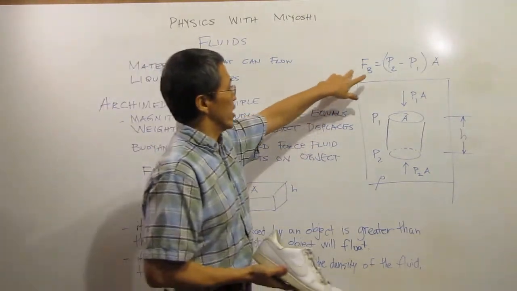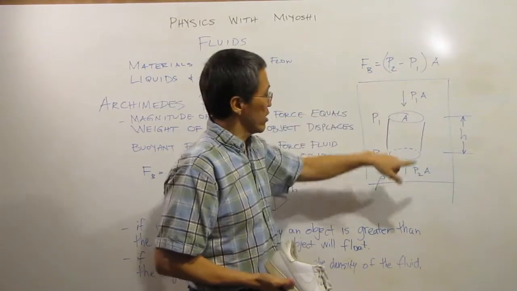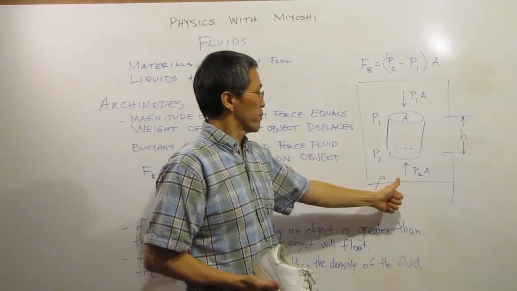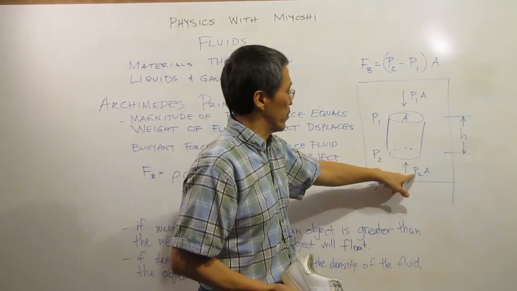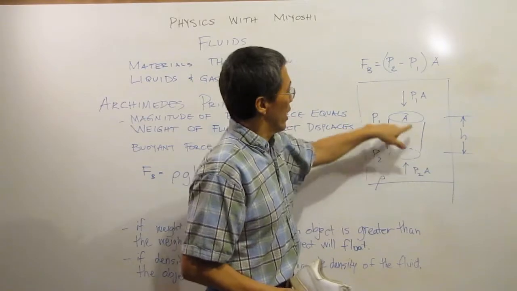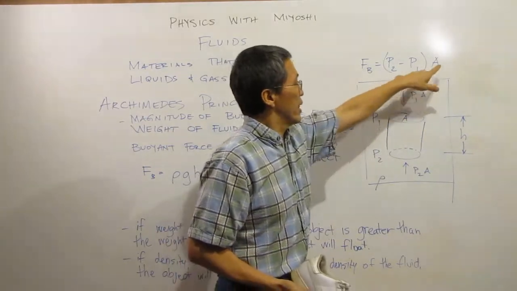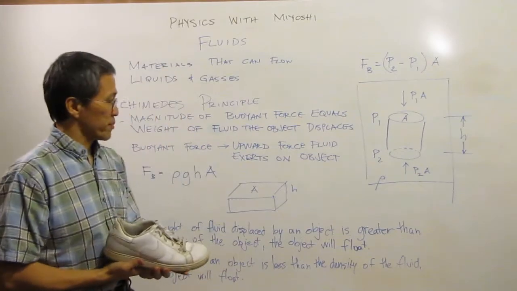We can also write that another way. The buoyant force is the lower pressure, which gives us the resultant force up when we multiply it by the area, minus the pressure on the top multiplied by the area. That's going to give us our buoyant force.